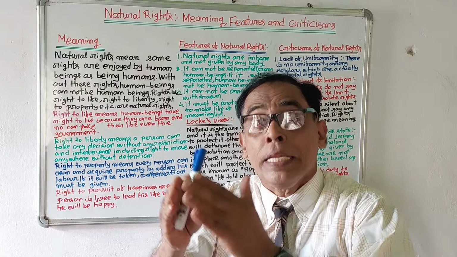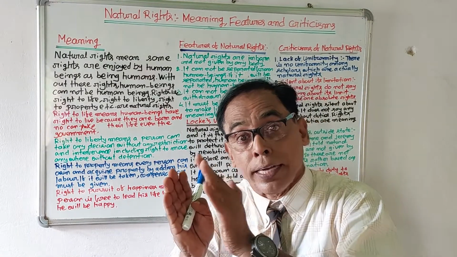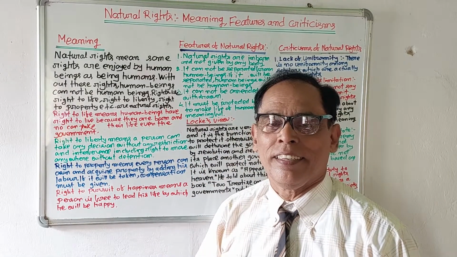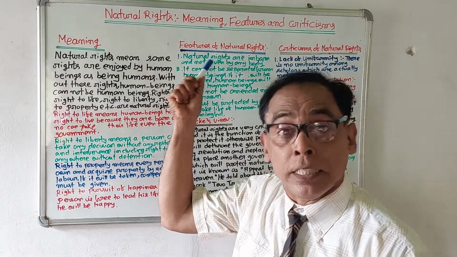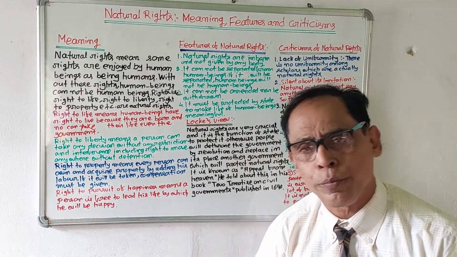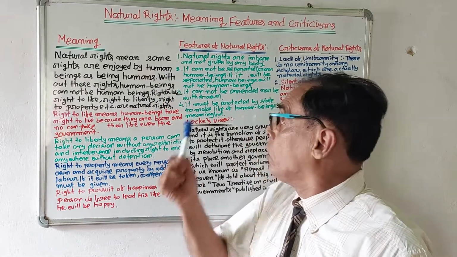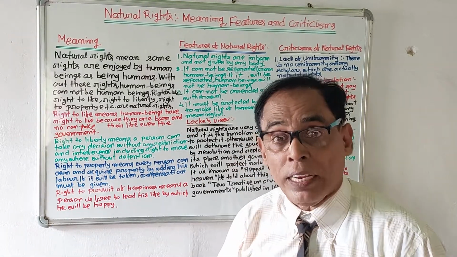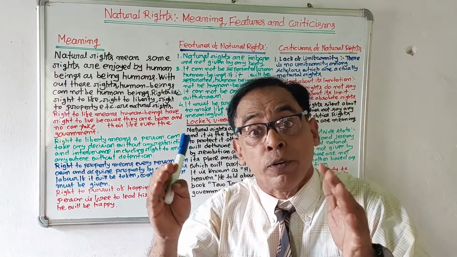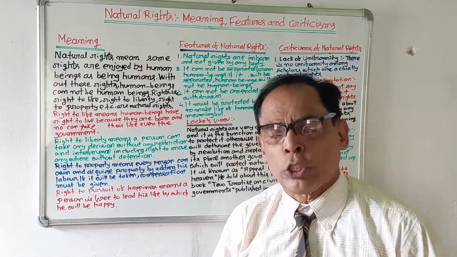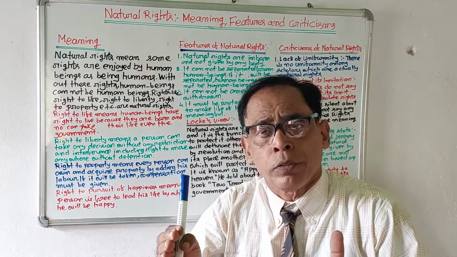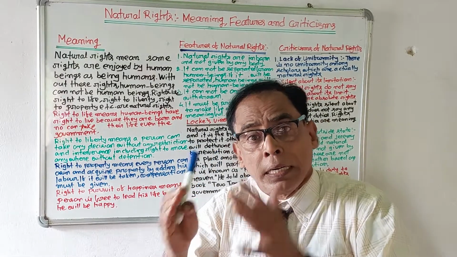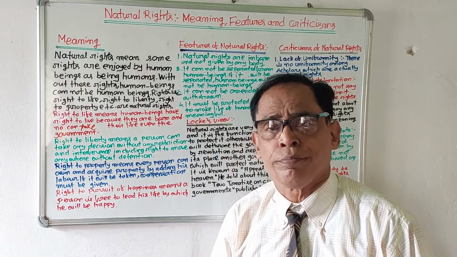One is the meaning of natural rights. Number 2, features of natural rights. Number 3, Locke's view on natural rights. And finally, criticisms of natural rights. So, 4 aspects of natural rights have been focused.